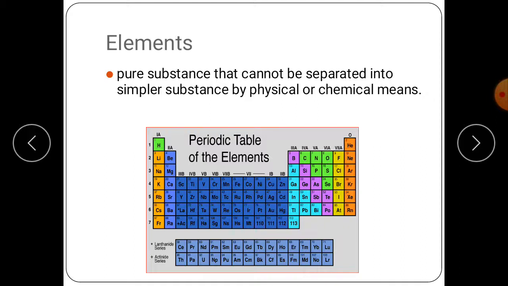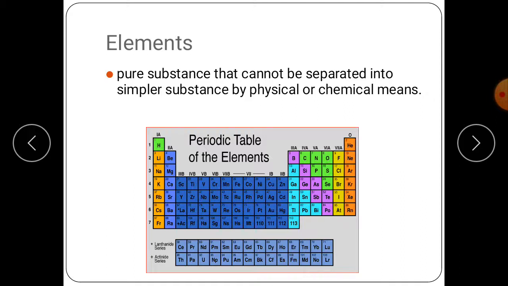Now, if you see on page number 119, you will see the definition of element and diagrams of elements with their names and symbols. You will see sulfur, and mercury in your book. The symbol of mercury is Hg and the symbol of sulfur is S. And iron, the symbol of iron is Fe. This is silver, the symbol of silver is Ag.